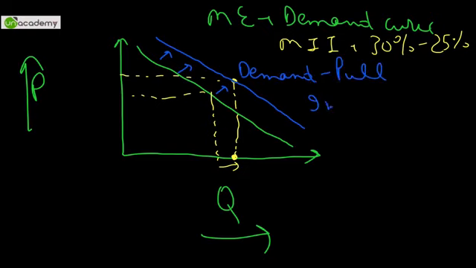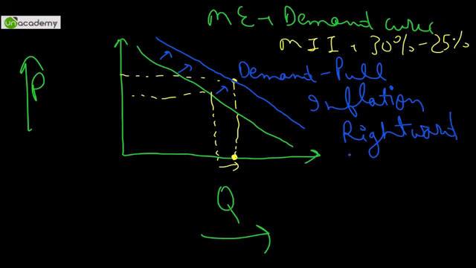I hope you got this point, and this is also called the rightward shift of the demand curve. Similarly, it can be explained for the supply side curve as well, but that will be cost push inflation. So this was a basic diagram.